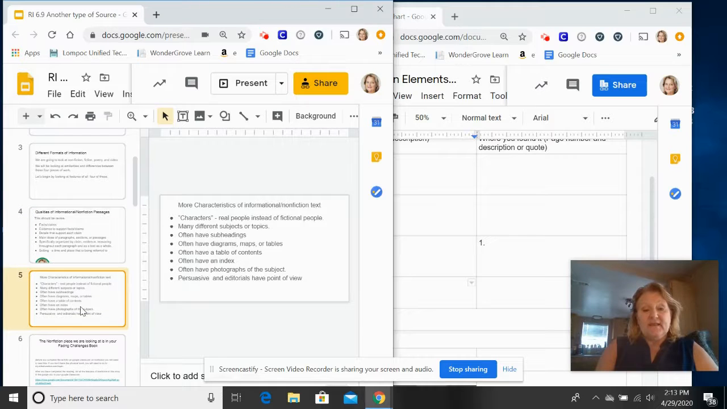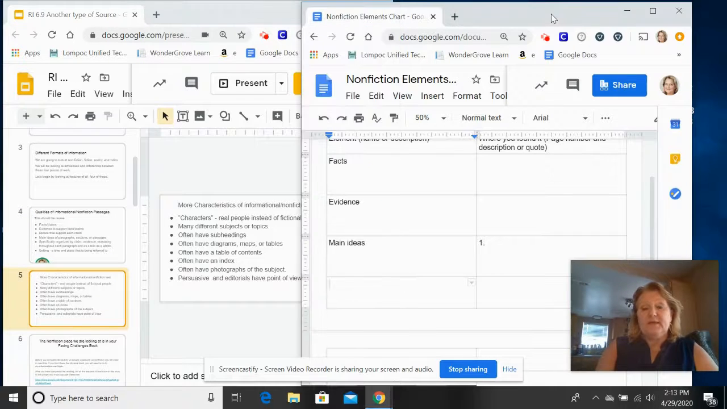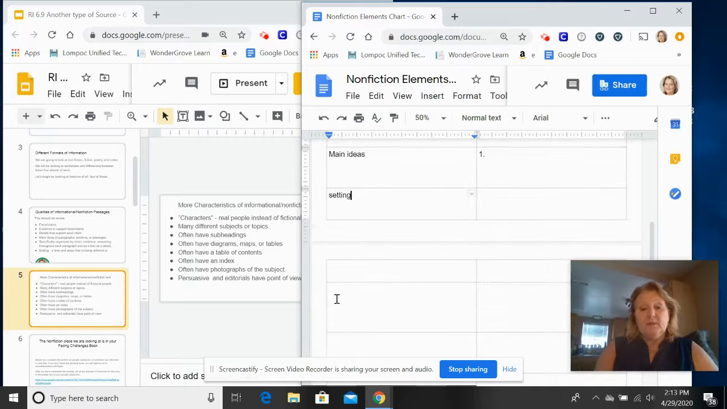We also have setting, characters, and that setting is a real place. So you'll put setting, and then you'll tell me where that real place is. And then characters. The characters are real people. So you're going to indicate over here who those real people are. You're going to do the subheadings. I already explained that to you.